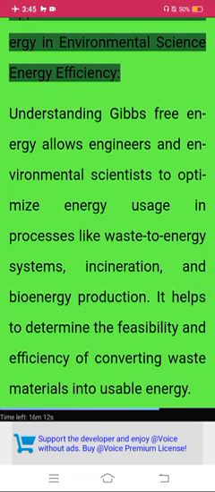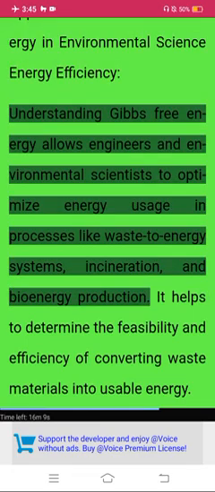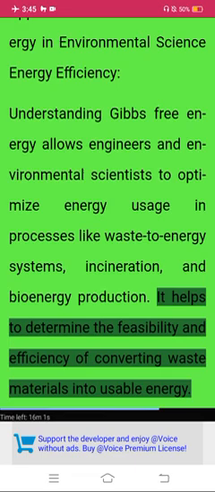Applications of Gibbs free energy in environmental science. Energy efficiency. Understanding Gibbs free energy allows engineers and environmental scientists to optimize energy usage in processes like waste to energy systems, incineration, and bioenergy production. It helps to determine the feasibility and efficiency of converting waste materials into usable energy.